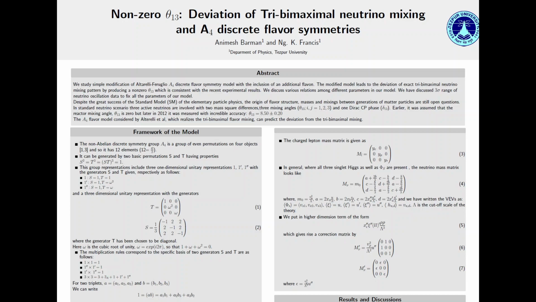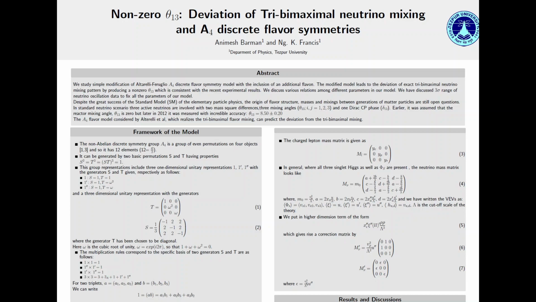The Standard Model is a very popular model, but despite the great success of the Standard Model of elementary particle physics, the origin of flavor structure, masses and mixing between generations of matter particles are still open questions. In the standard neutrino scenario, 3 active neutrinos are involved with 2 mass squared differences, 3 mixing angles, and 1 Dirac phase.